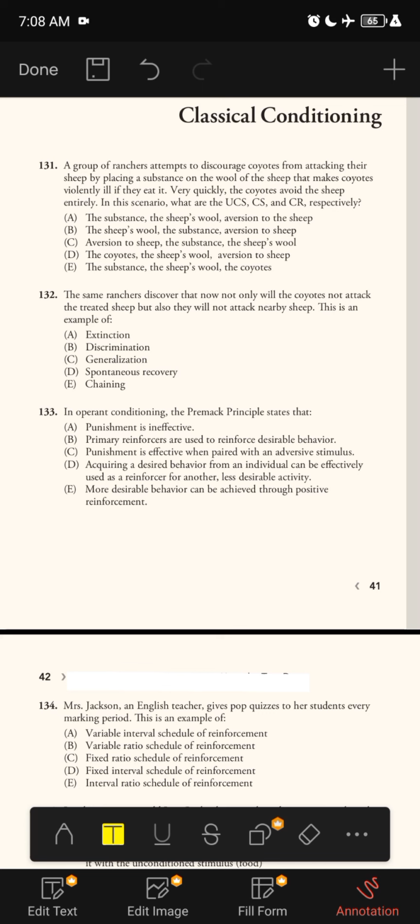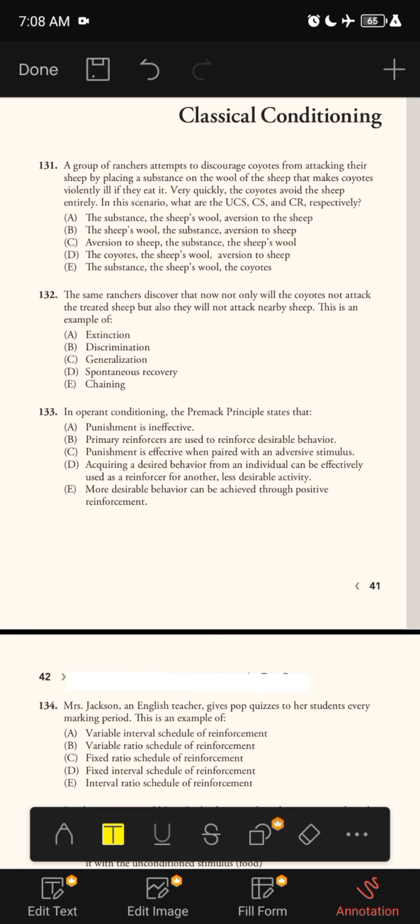The unconditioned stimulus is a stimulus that automatically causes an organism to respond in a specific way. In this case, the substance automatically makes the coyotes ill. The conditioned stimulus is an originally neutral stimulus that is paired with the unconditioned stimulus and eventually produces the desired response in organisms. In this case, the sheep's wool was originally neutral and is now associated with the substance.